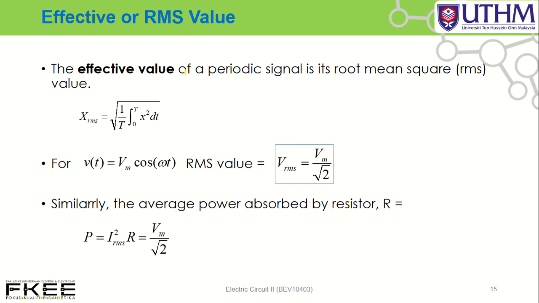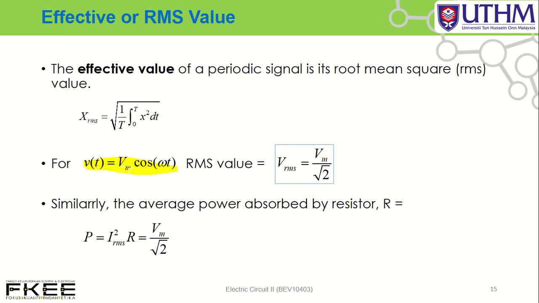The effective value of a periodic signal is its root mean square value. Which means that if we have a signal x, in order to determine X RMS, it equals square root of 1 over T, integrate x squared dt from 0 to T. Let's say we have the waveform of v(t).